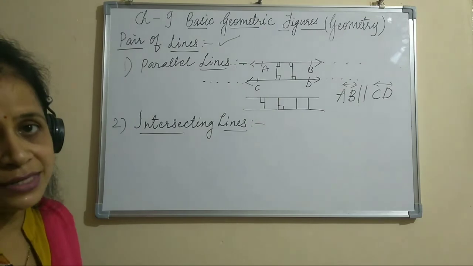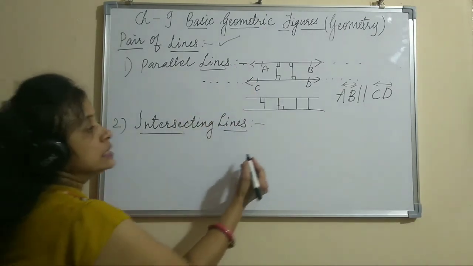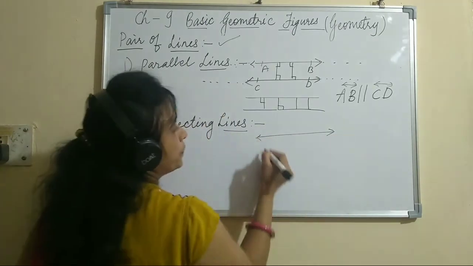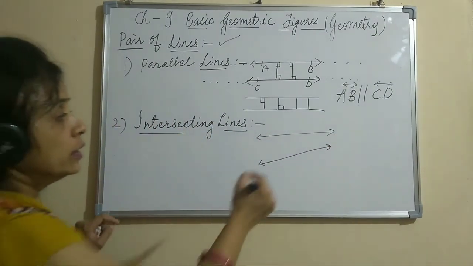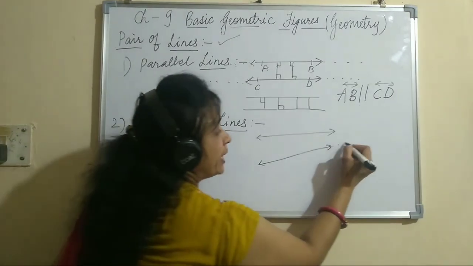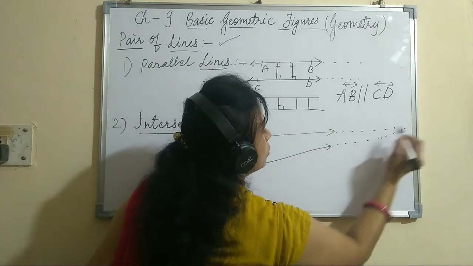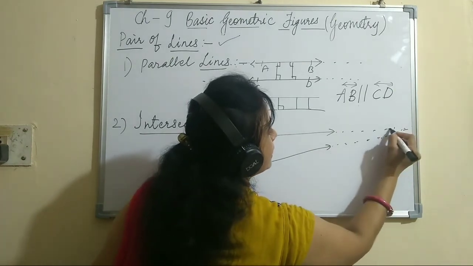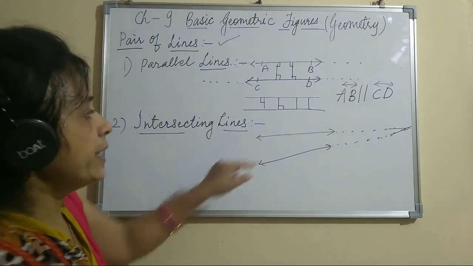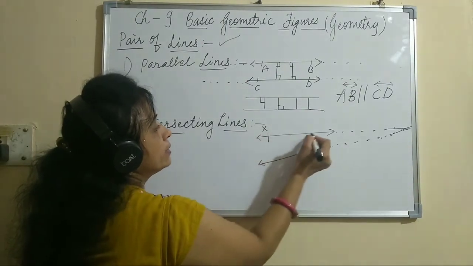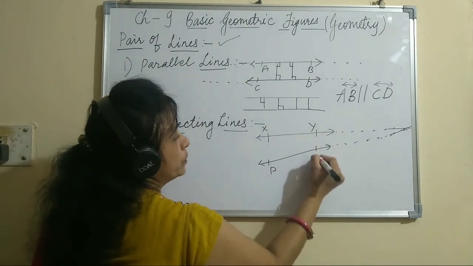So what are intersecting lines? This is totally opposite of parallel lines. A pair of two lines which tend to intersect each other after extending in any direction. Here I have drawn another two lines, XY and PQ.